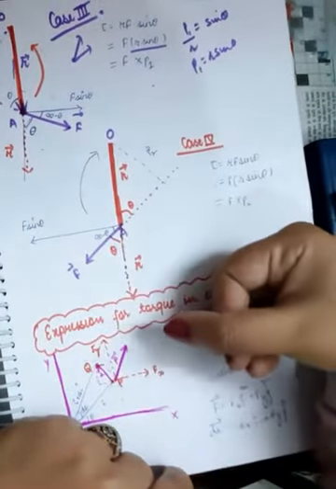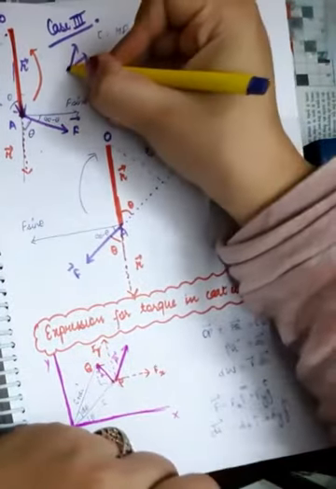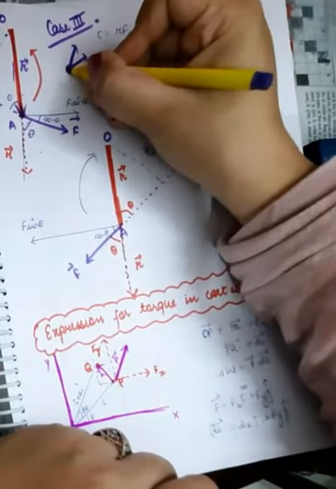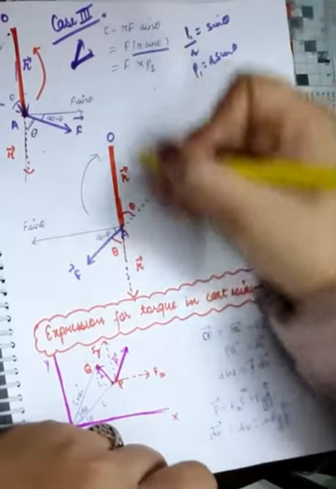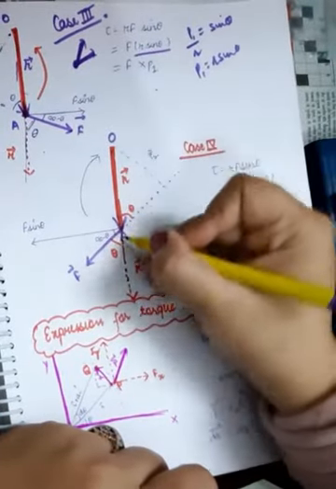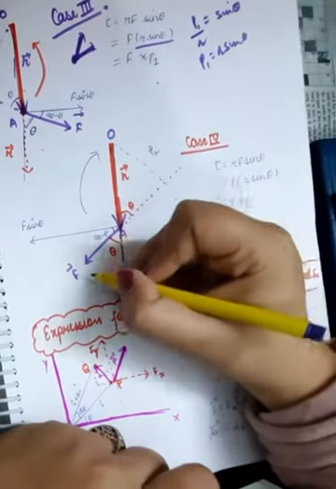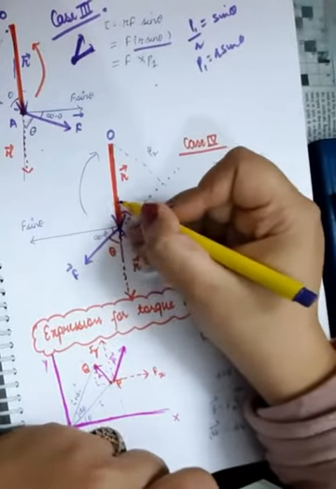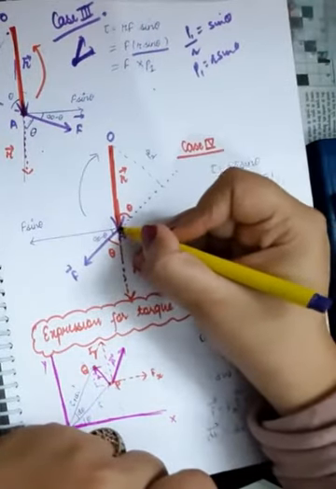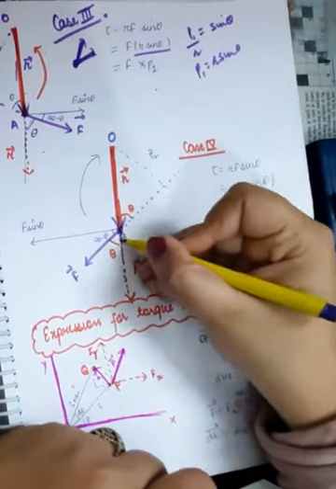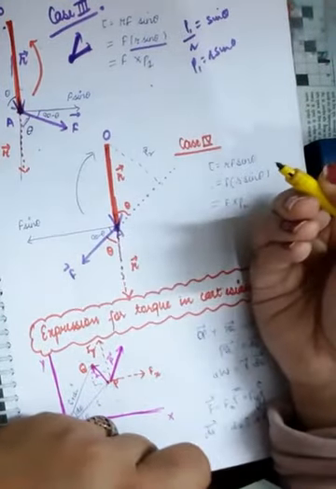Why we are extending the direction, I've already told you, because there's a rule to measure the angle between any two quantities, and that is the two quantities should be emerging from the same point. Like if you see, this is r, this is f. Here two quantities are not emerging from the same point. That's why we cannot choose this angle between r vector and f vector. We have to extend it so that this appears that r vector is emerging from this point, f vector is emerging from this point, and this is the angle. It's as simple as that.